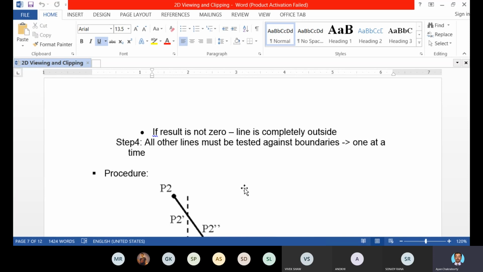Only for those lines determined to be partially visible do you have to check the intersection points against the boundary lines of the clipping area, which will reduce the time complexity in a large way. So that is the main advantage of the Cohen-Sutherland algorithm.